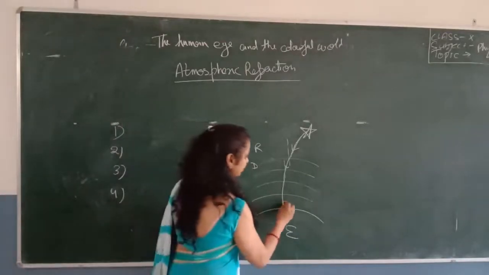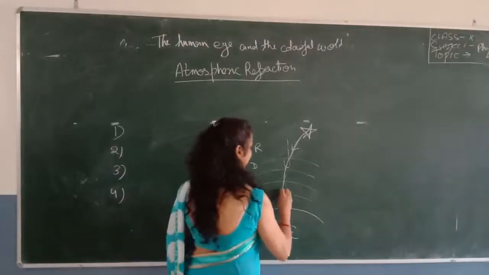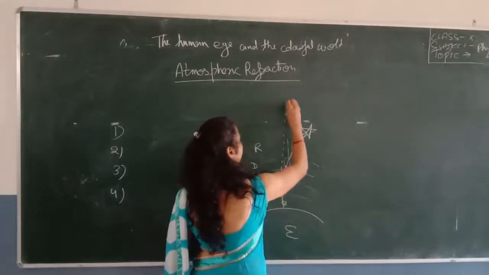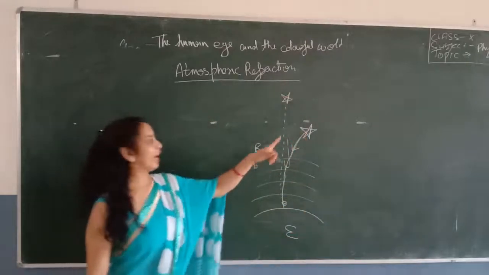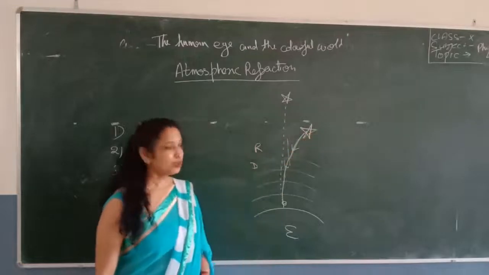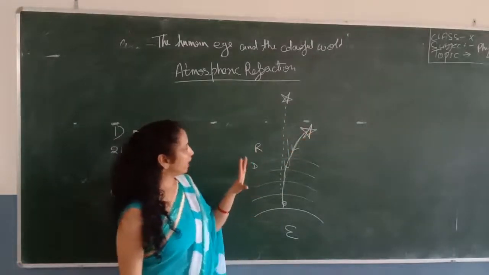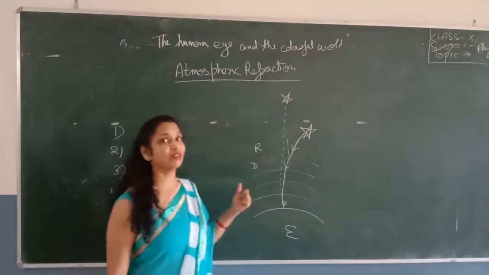And over here, we are here to see this star, and if we make a figure of the stars, it appeared at this height, but the actual height of the star is this one. So the stars appear to be higher than the actual height because of the atmospheric refraction.